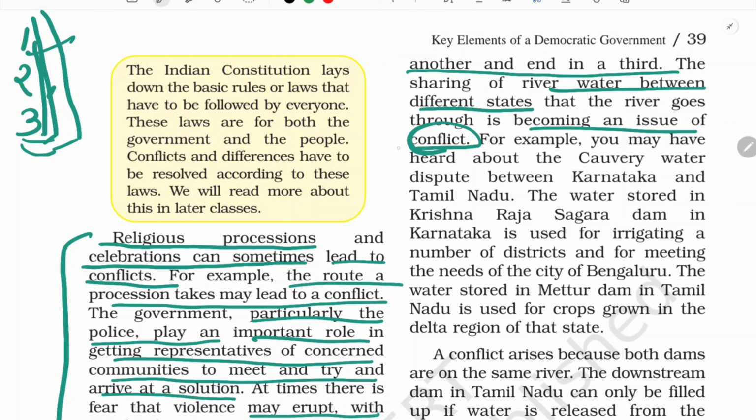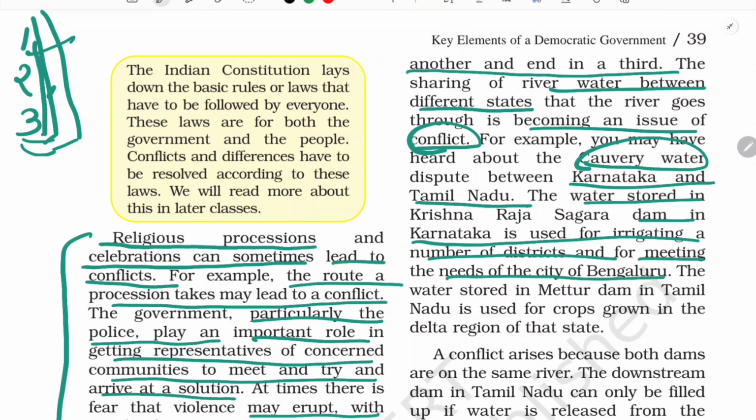For example, here we will talk about the Kaveri water dispute between Karnataka and Tamil Nadu. So what happens about this Kaveri water? The water stored in the Krishna Raja Sagar Dam in Karnataka is used for irrigation in a number of districts and for meeting the needs of the city of Bengaluru. The water stored in the Mettur Dam in Tamil Nadu is used for crops grown in the delta region of that state.